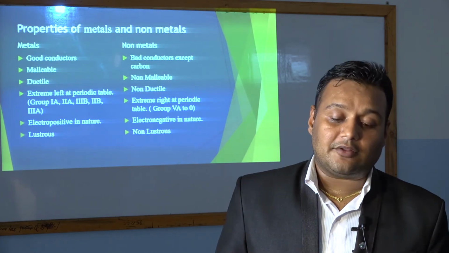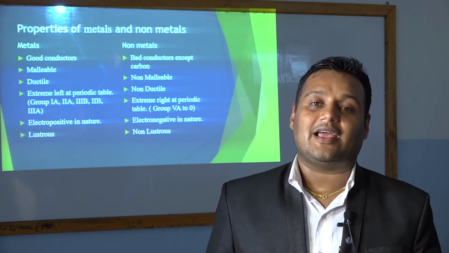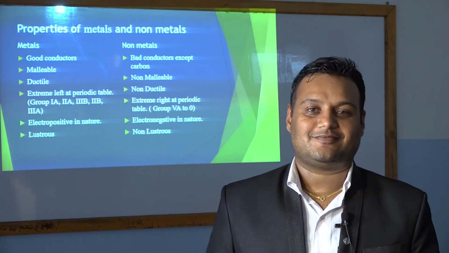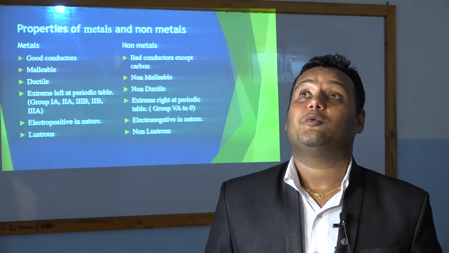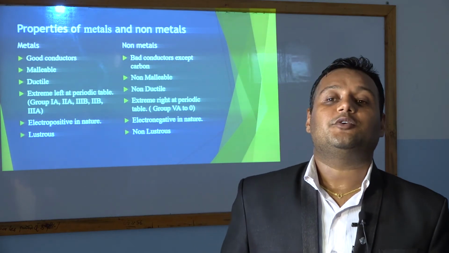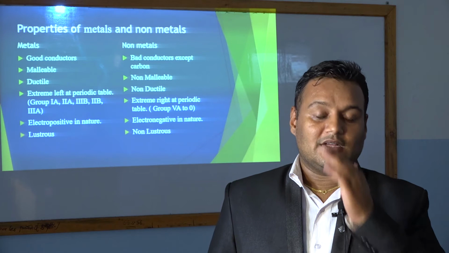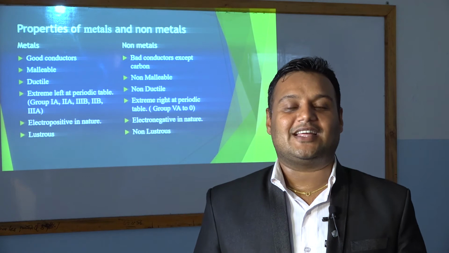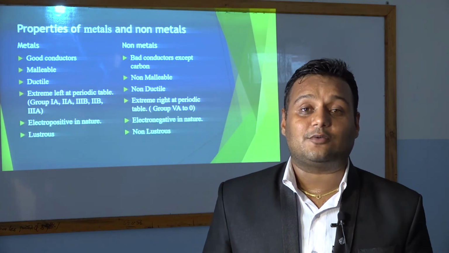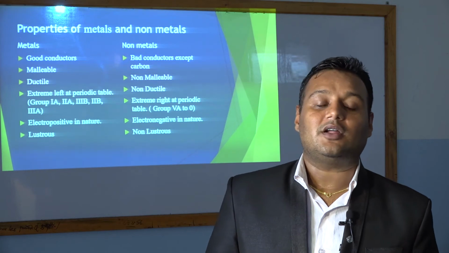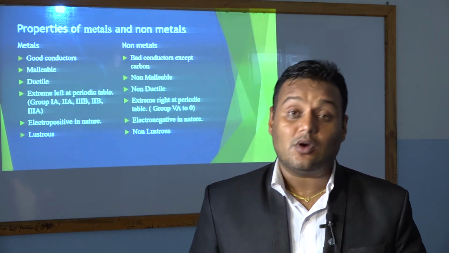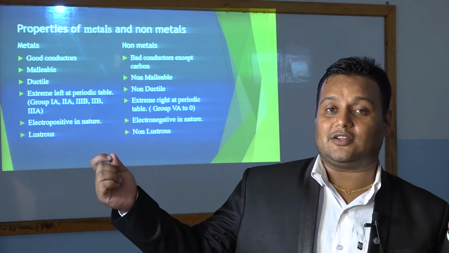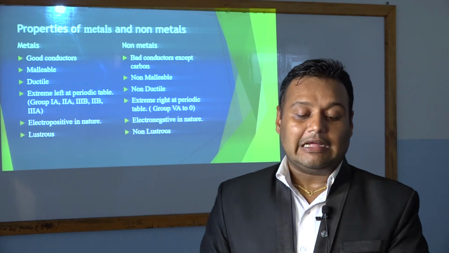And another property of metal is ductile. Ductile is the property from which we make a wire. Likewise, you have wire, house wiring, where you bring electricity into your home. Yes, simple. We are using wire in different areas. In your laptop, your mobile charger is also a wire, and inside that wire metal is used, either copper or aluminum. So how is it made? It is made from a source and it is converted into the wire structure. So that property of metal is called ductile.